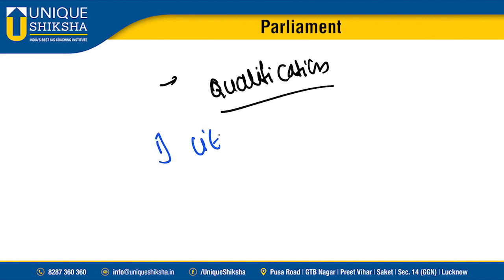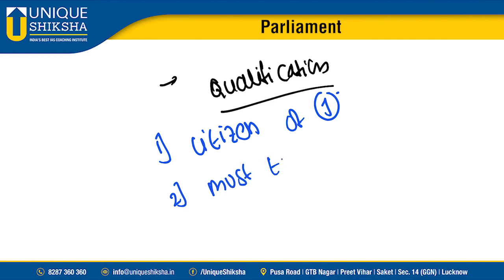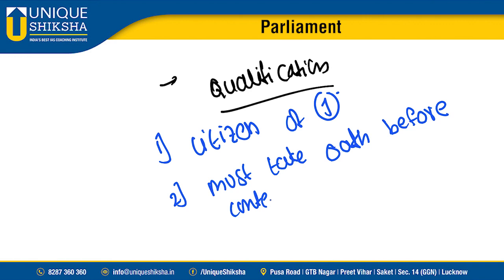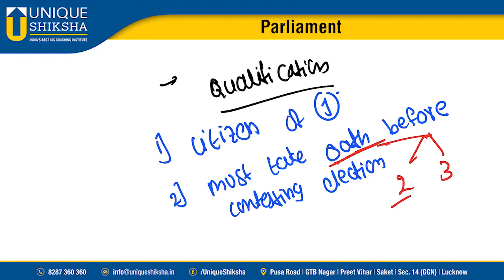First, one should be a citizen of India, the basic prerequisite. Next, one must take an oath before contesting elections. Yes, sir. The other day we discussed schedules. Oaths are present in which schedule? Either the second or third schedule. Second schedule deals with oath and third schedule deals with salaries. No, sir, wrong answer. The second schedule deals with salaries and the third schedule deals with oath.